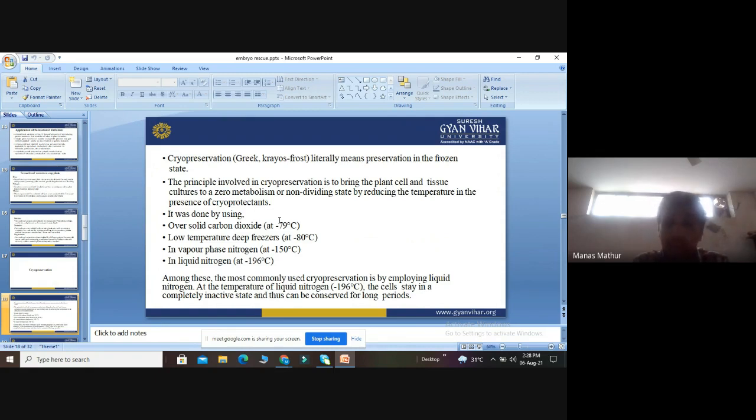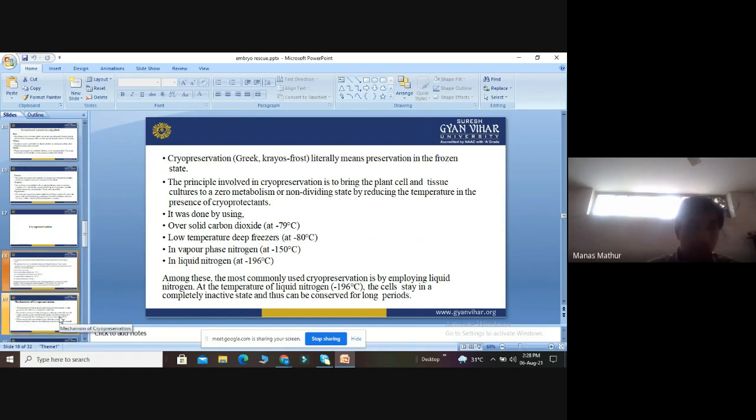So these are the four: solid CO2, deep freezers, vapor phase nitrogen, and liquid nitrogen. Most commonly, we mainly use liquid nitrogen.